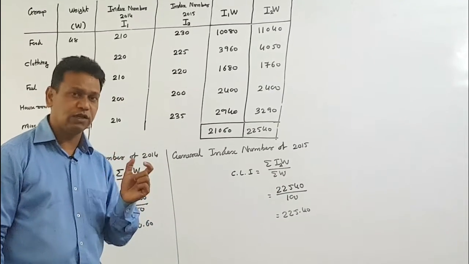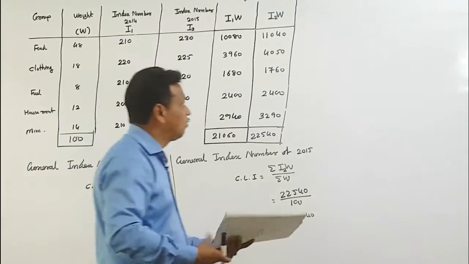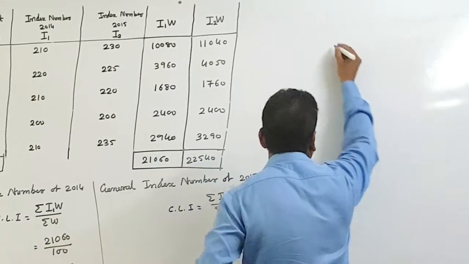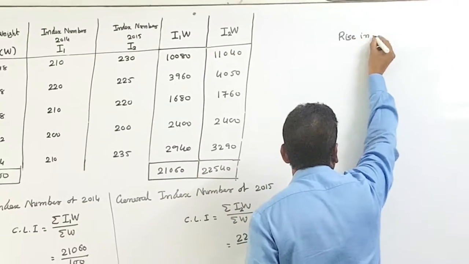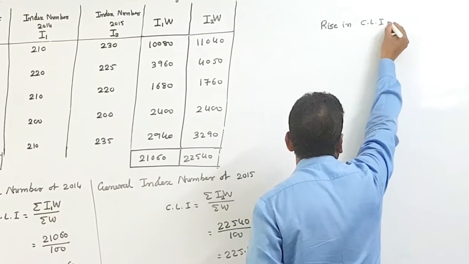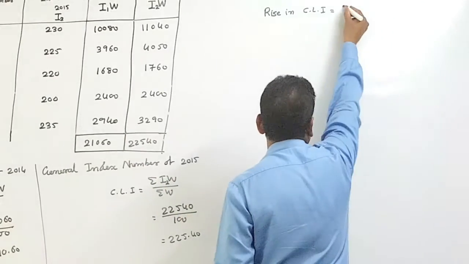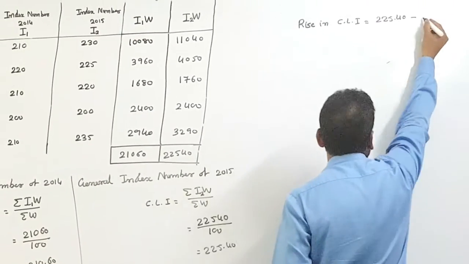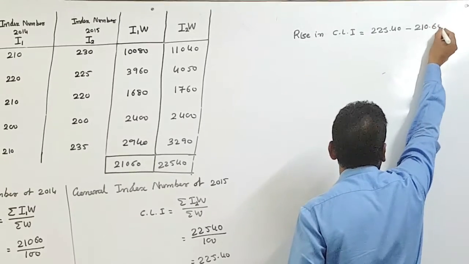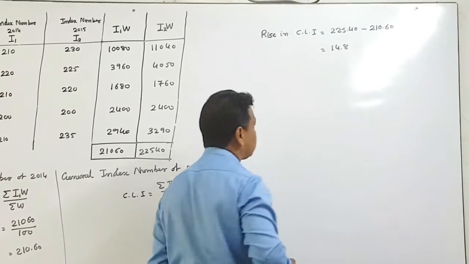So by getting the difference, we are able to get the rise in the index number. So we have to find here the rise in CLI. So higher minus smaller one. So 225.40 minus 210.60. So our answer is 14.8.